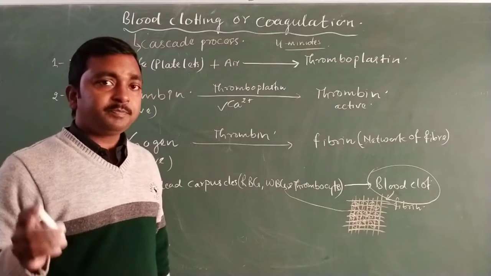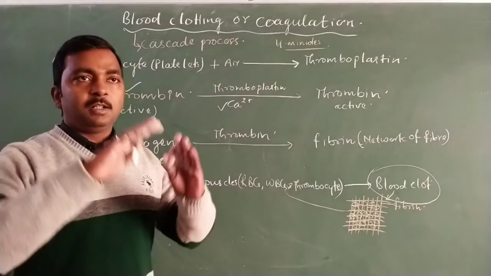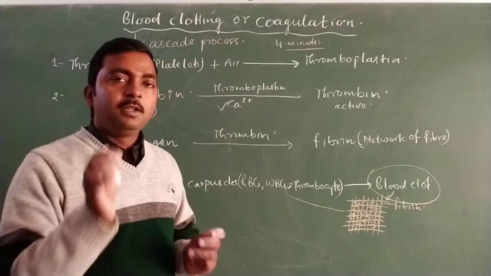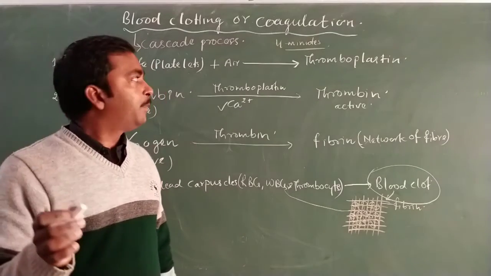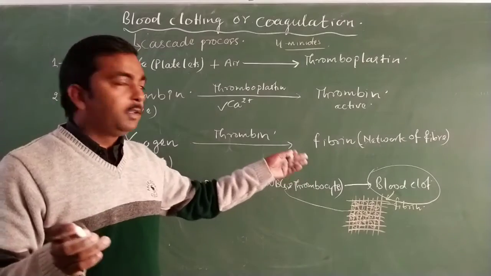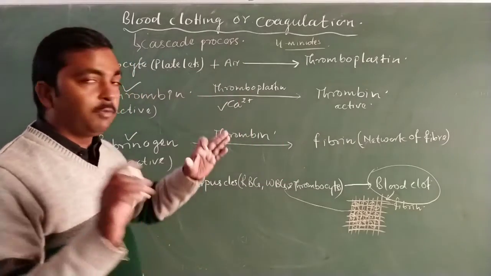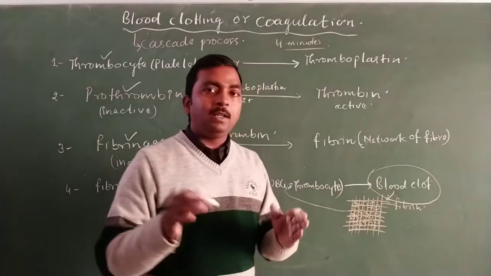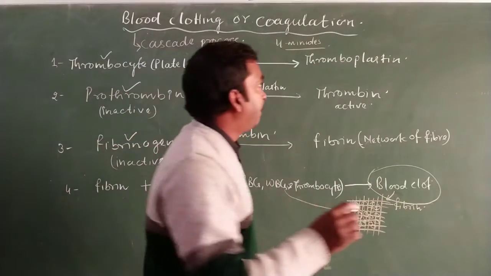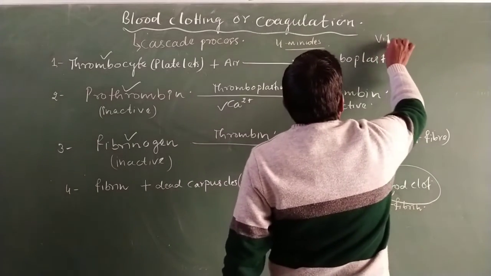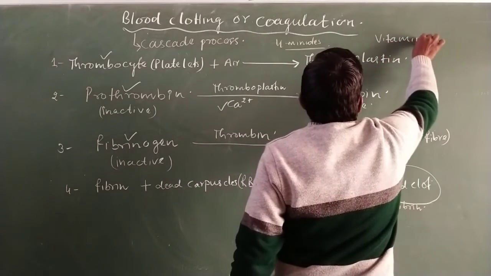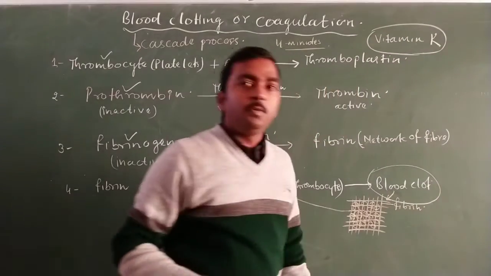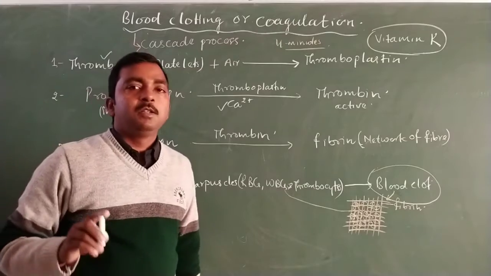It means vitamin K makes an environment at the place of injury, to facilitate an environment for these factors to create a blood clot at the place of injury. So vitamin K is also an important factor for blood clotting.